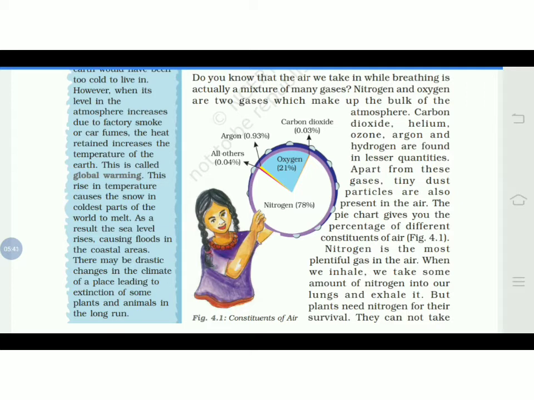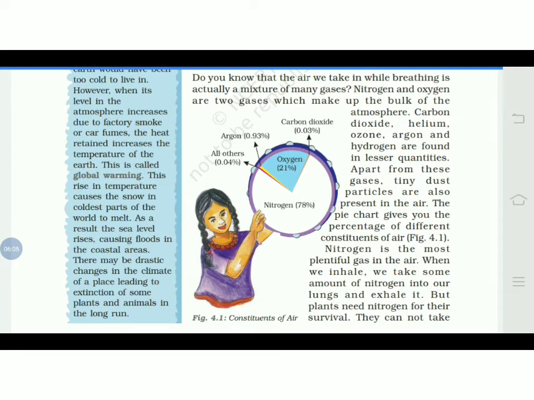As a result, what happened? This melted water is accumulating where? It is reaching up to the sea. So the sea level would be increasing. If the sea water increases, what would happen? It could come to the land. So it causes floods in the coastal regions, coastal areas.